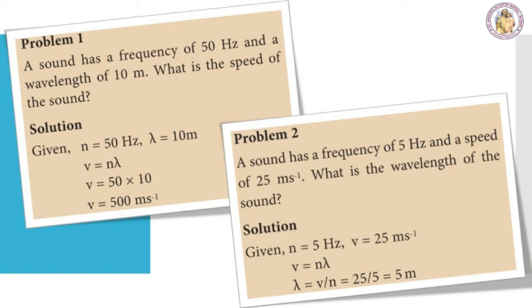So what's the formula? V = nλ. In this case, we are going to find the wavelength, so the formula will be λ = V/n. So 25 by 5, we get 5 meter. So what is the wavelength of the sound? It is 5 meter.